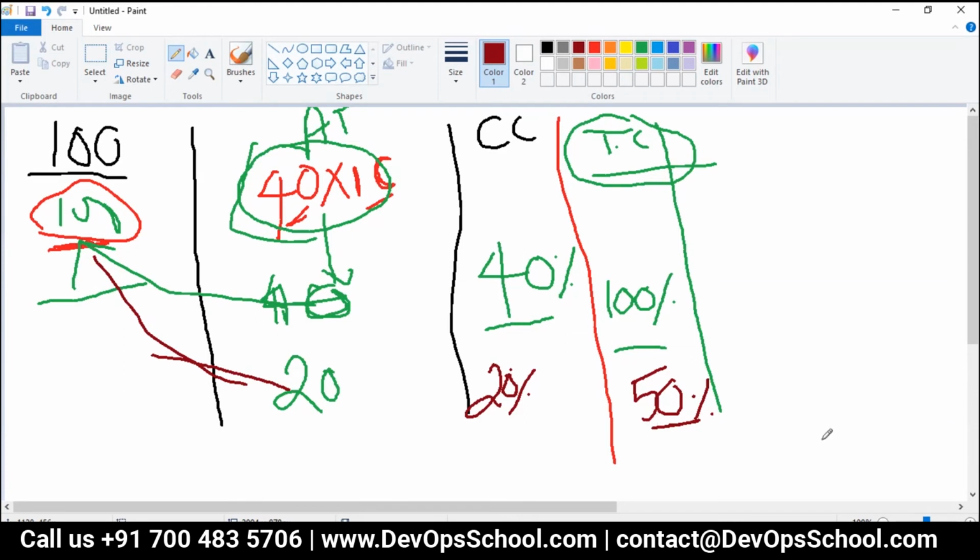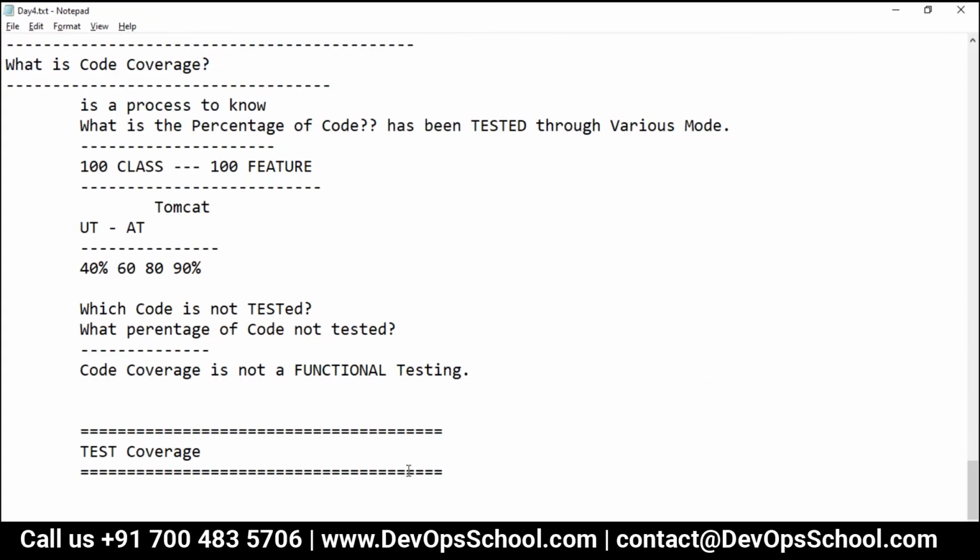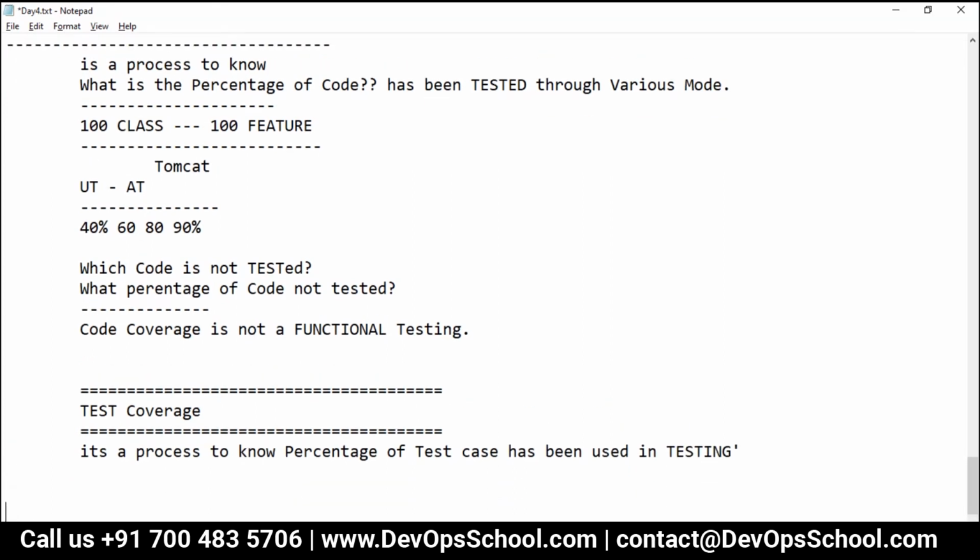So for that, now the question is how it works. So guys, it's a process to know the percentage, mind it here, percentage of the test cases that have been used in testing. That's called test coverage. Now guys, here next thing is how this works. That is an important one.